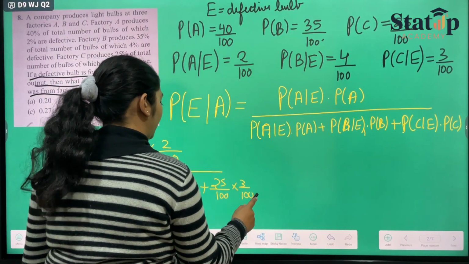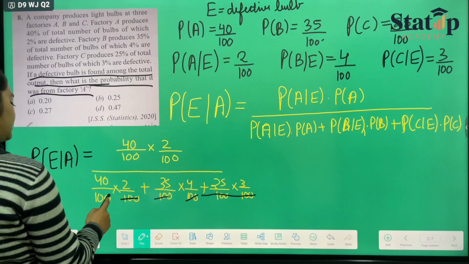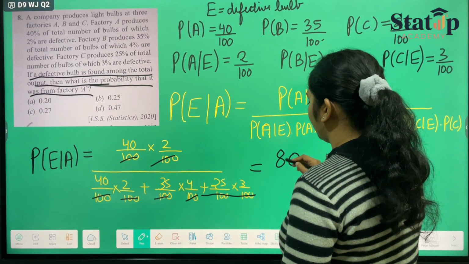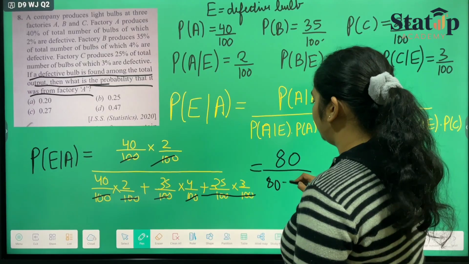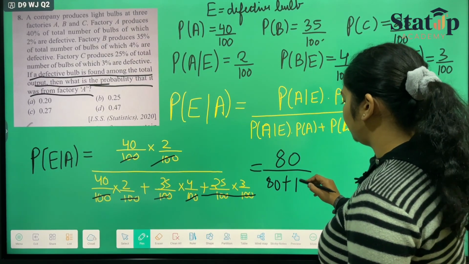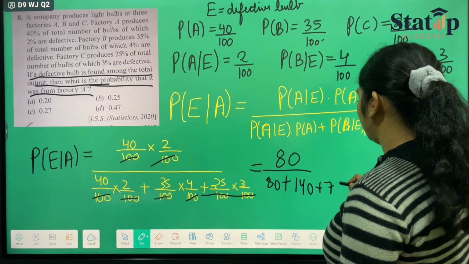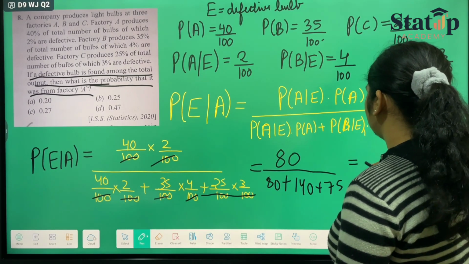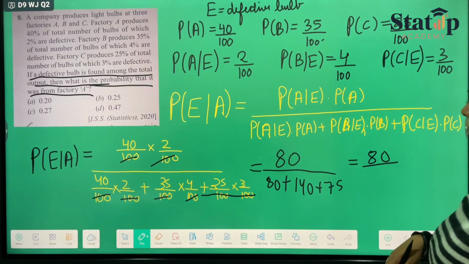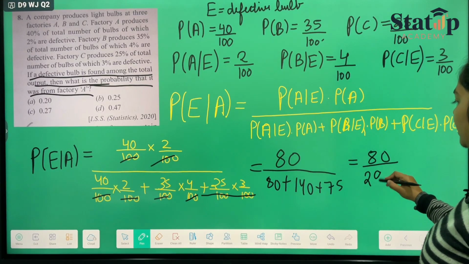Now all these denominators will get cancelled from the numerator and we'll be getting 80 upon 80 plus 140 plus 75, which will be equal to 80 upon 295.